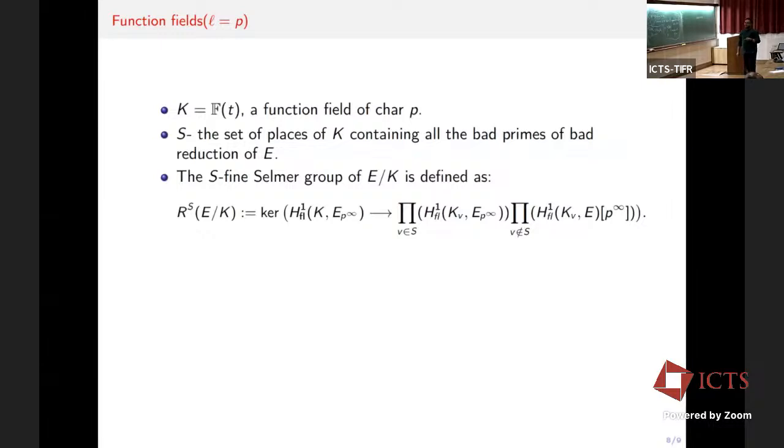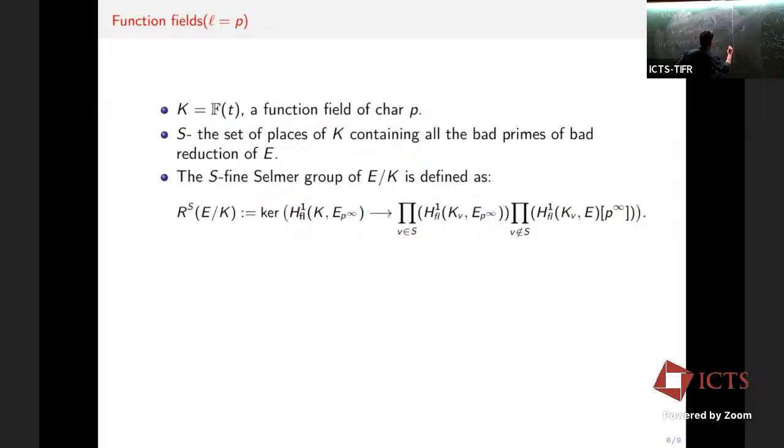In the case of number fields, and also the case of function fields of characteristic l not equal to p, one can show that H^1_fl(K, E[p^∞]) is equal to the étale cohomology H^1_et(K, E[p^∞]), and one can further show this is isomorphic to the Galois cohomology H^1(G_K, E[p^∞]).